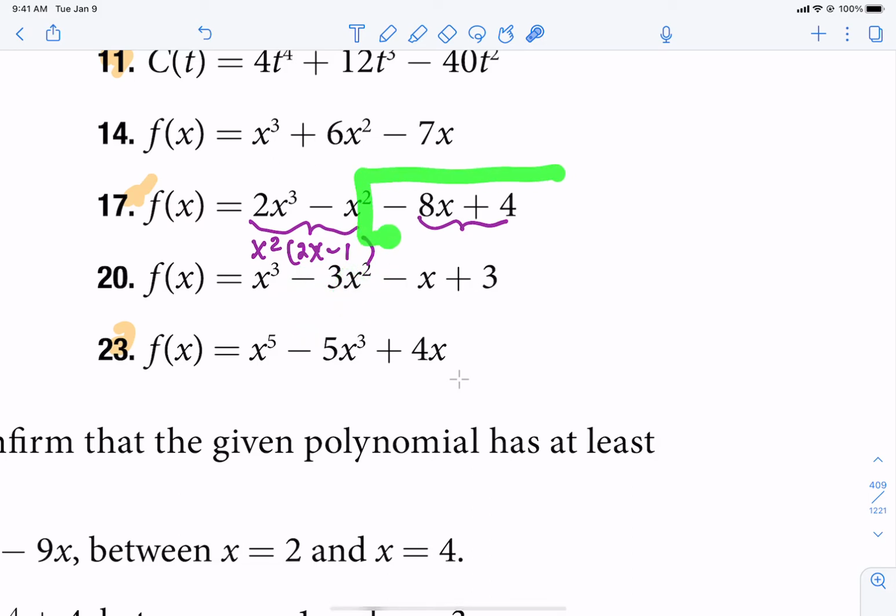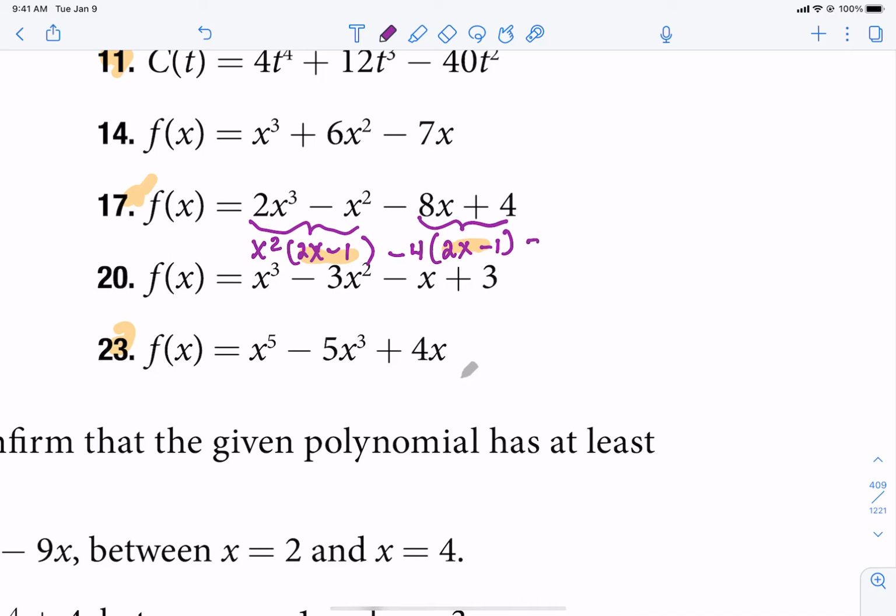You'll notice that the signs here have switched. The first one's negative, but the last one's positive. That's an indication that we want to take out a negative from there. Both 8 and 4 are divisible by 4, so we're going to take out a negative 4. When we take out a negative, the 8x becomes a positive 2x, and the positive 4 becomes a negative 1. Now, we know we've done it right if these two quantities match. That's the way you know you're on the right track for grouping.